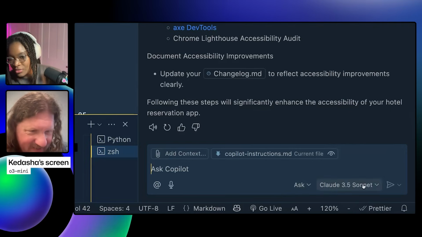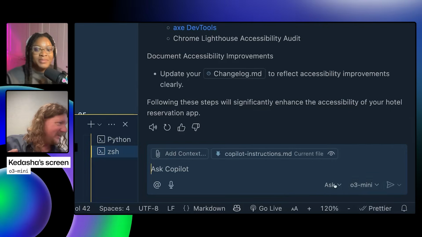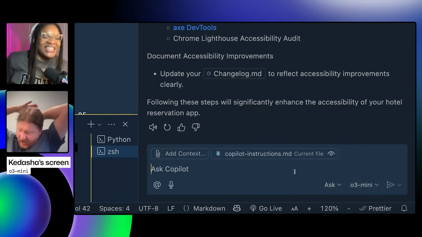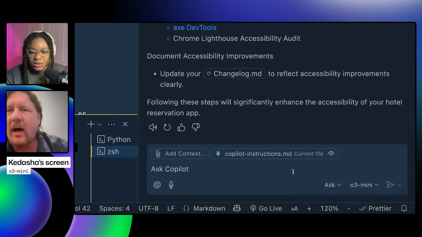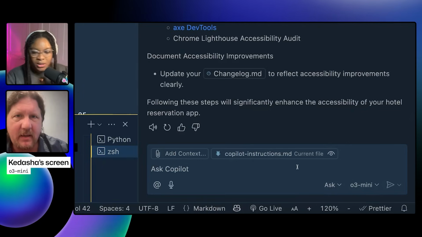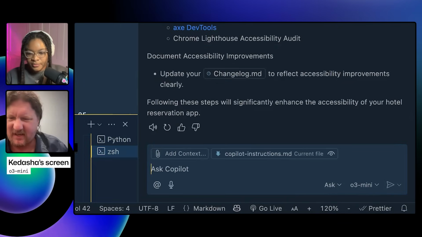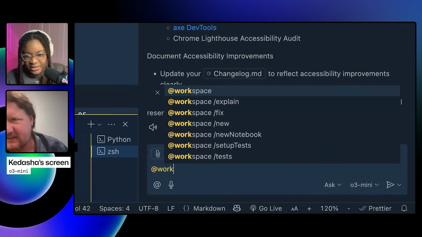I'm going to go with O4 minimum. Now I'm jealous, can you do that? O3 mini. Oh, you want to do O3 and O4 again? Okay, all right, that's cool. And we're in ask mode. I'm just going to @workspace it again. It's a lot of context, but it's not such a big application yet.